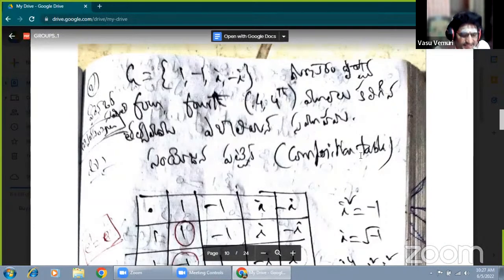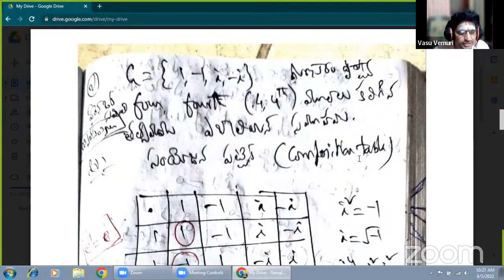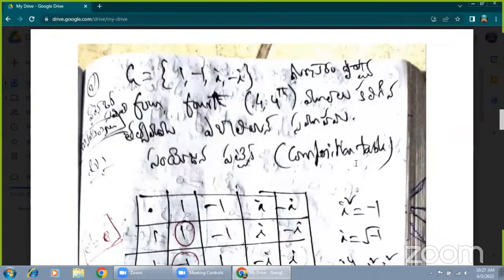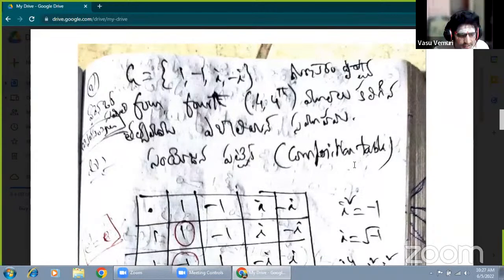Because recently I posted in Telugu medium for Telugu medium students' purpose. That's why that is the major part. Now these problems are also in your textbook. No problem now.